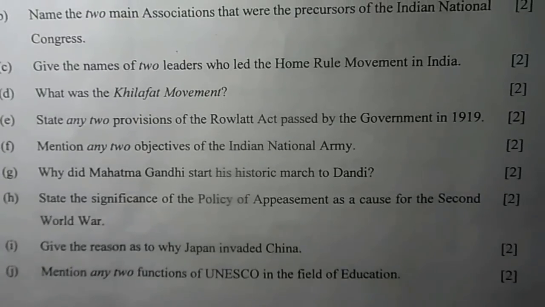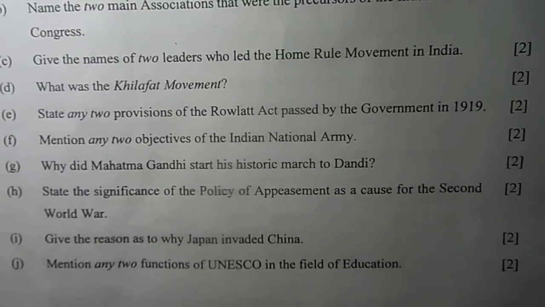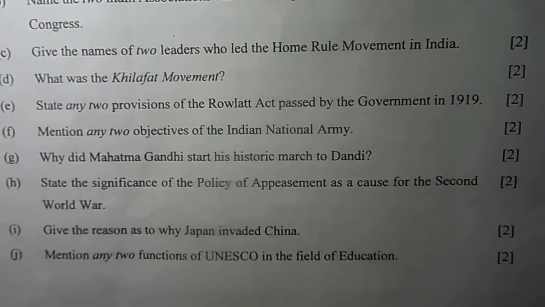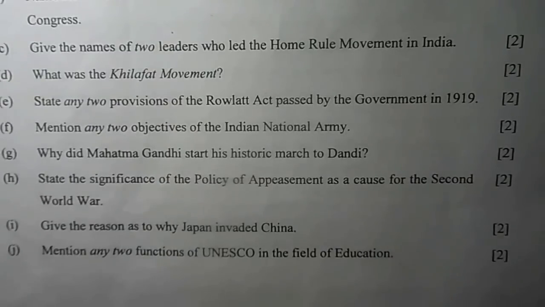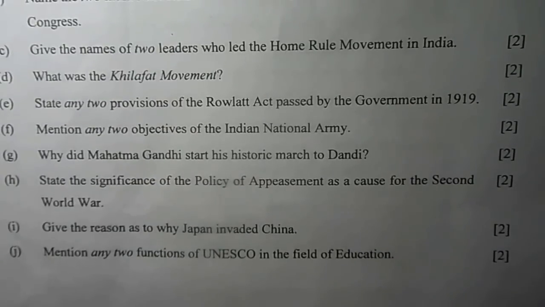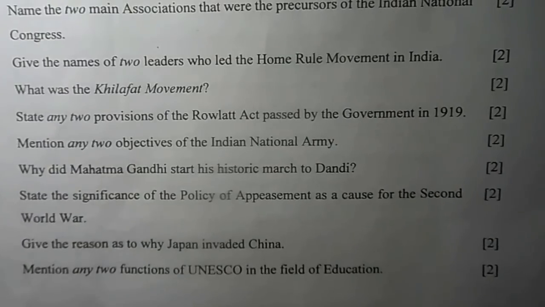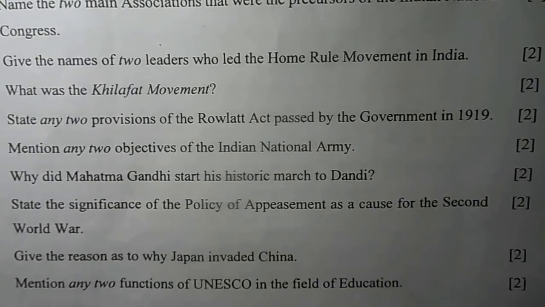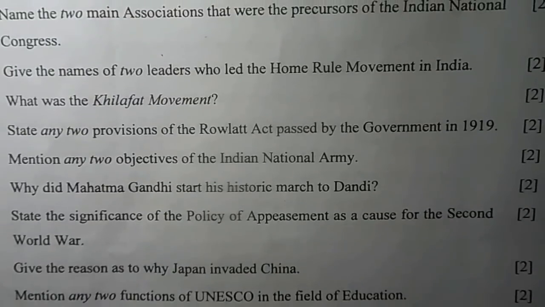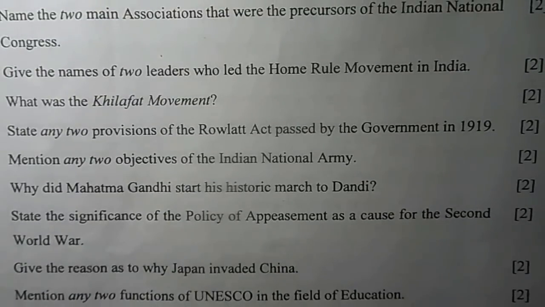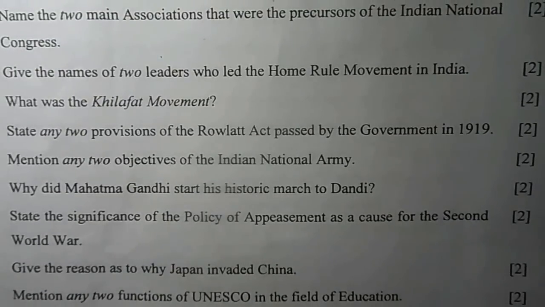D. What was the Khilafat movement? A Khilafat committee was formed by two brothers, Muhammad Ali and Shaukat Ali, because the caliphs of Ottoman were facing many problems. Now this came in accordance with the non-cooperation movement in India. They started to boycott government services, councils, and refused to pay taxes. This was the Khilafat movement.